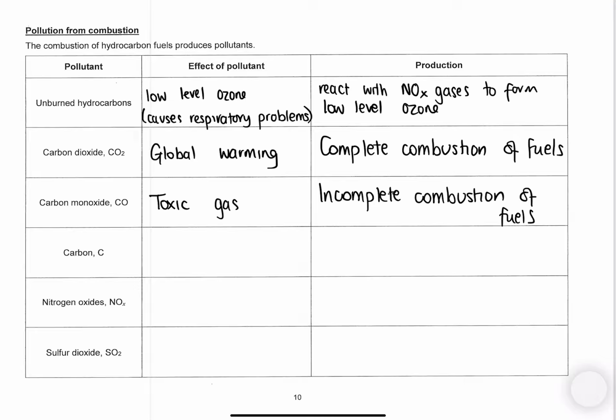Then we've got carbon, which is particulates of soot in the air, which cause respiratory problems. So again, makes our asthma worse. If we suffer from respiratory problems, this will make it worse. From further incomplete combustion.